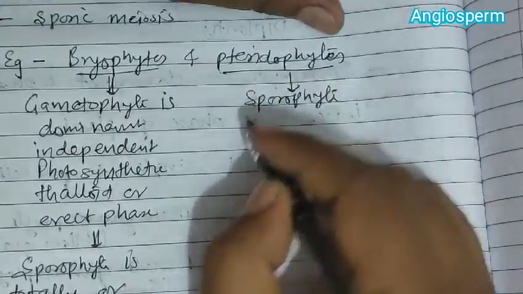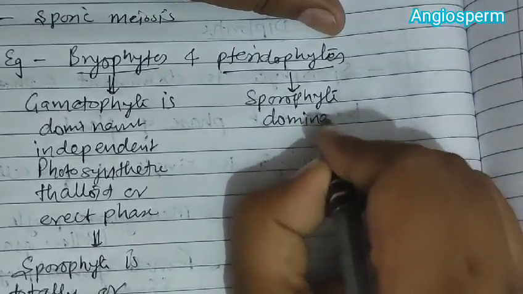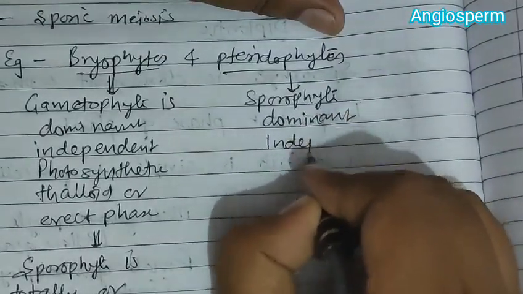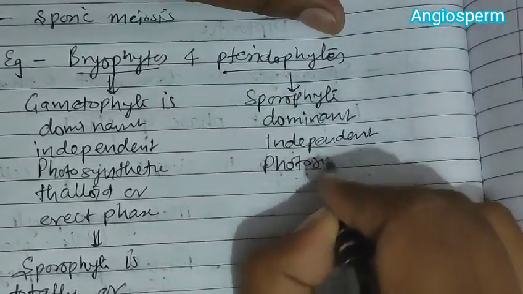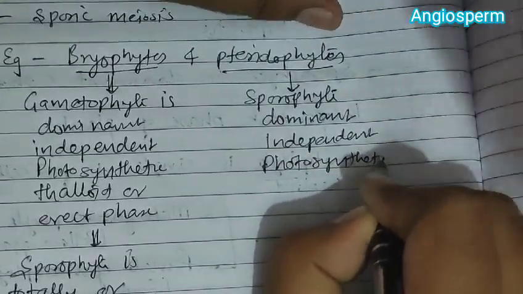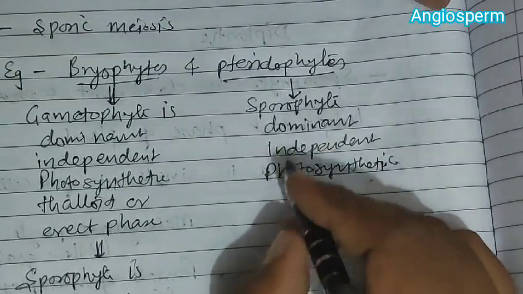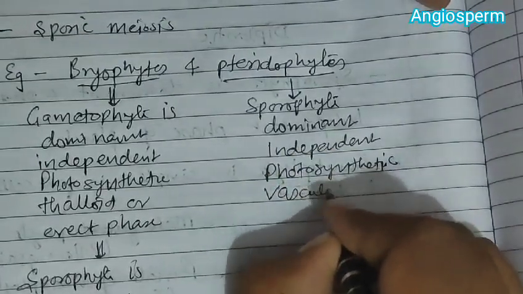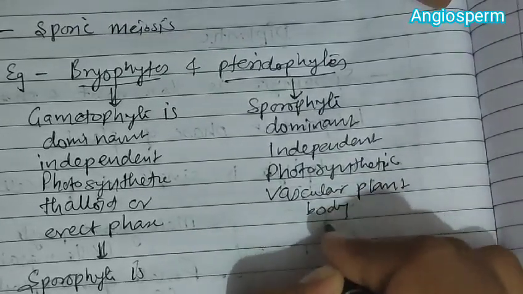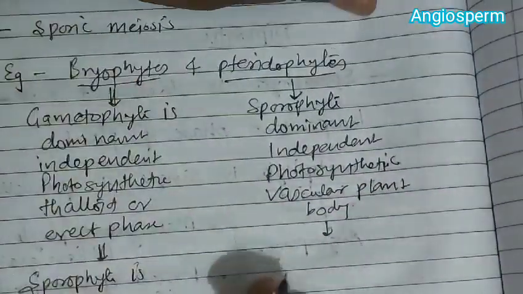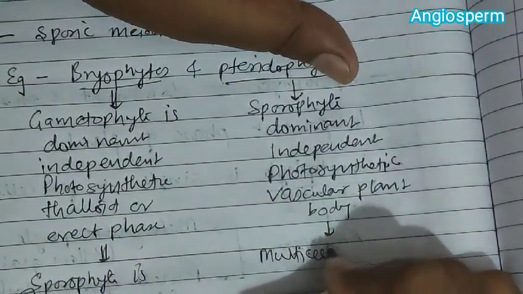Now in the case of pteridophytes, the sporophyte, which is diploid, is the dominant, independent, photosynthetic vascular plant body.